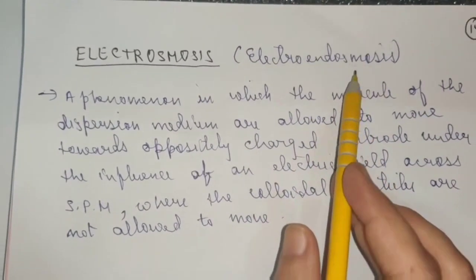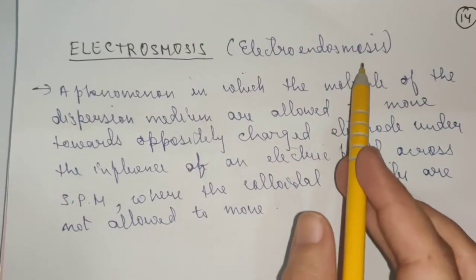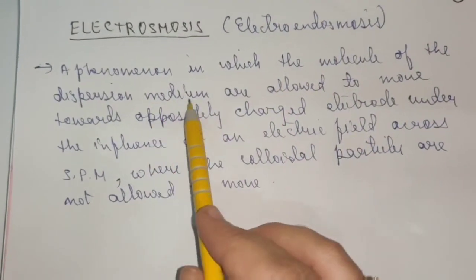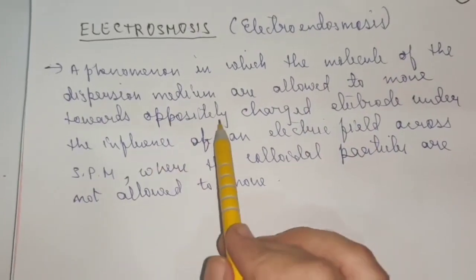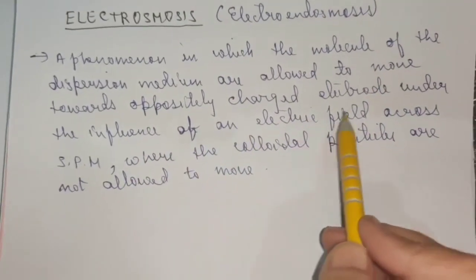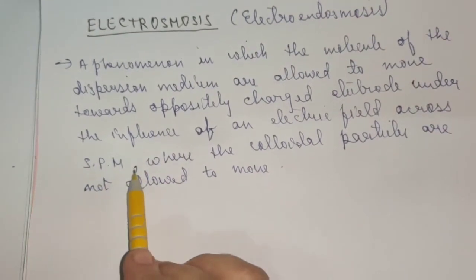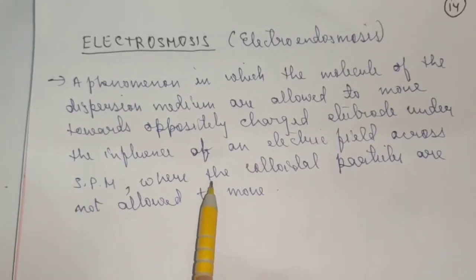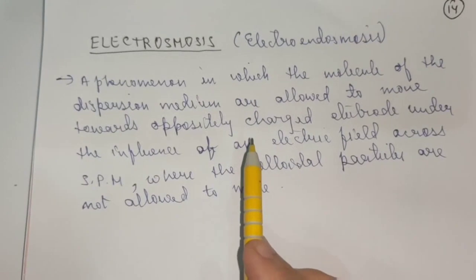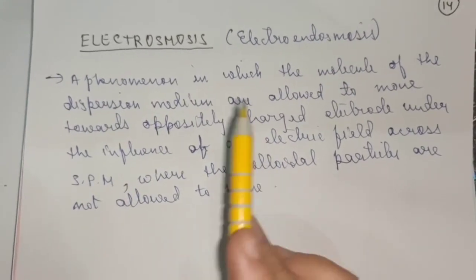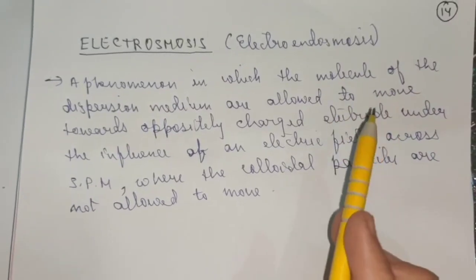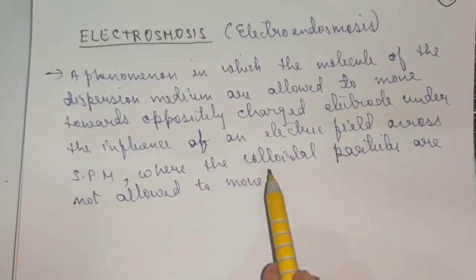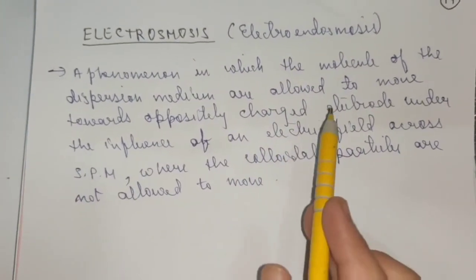Osmosis, as you all know, is when separation occurs with the help of a semi-permeable membrane. So it is a phenomenon in which the molecules of the dispersion medium are allowed to move towards the oppositely charged electrode under the influence of an electric field across a semi-permeable membrane, where the colloidal particles are not allowed to move. So the basic difference between electrophoresis and electroosmosis is this. There you saw that the colloidal particles were moving towards the oppositely charged plate, and in this case the colloidal particles are not moving. What is moving is the dispersion medium.